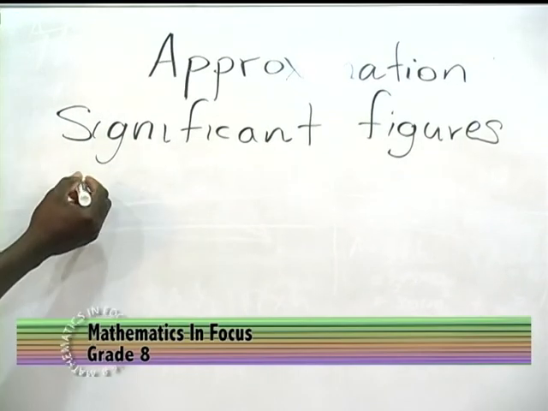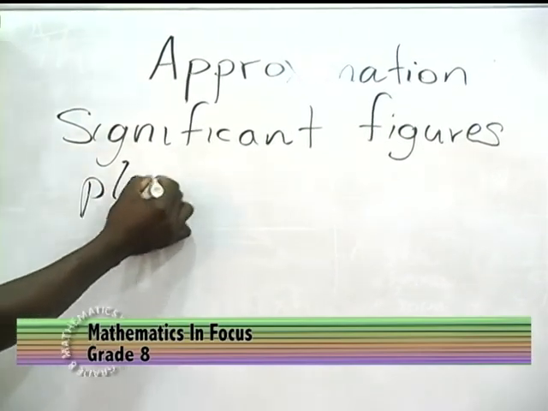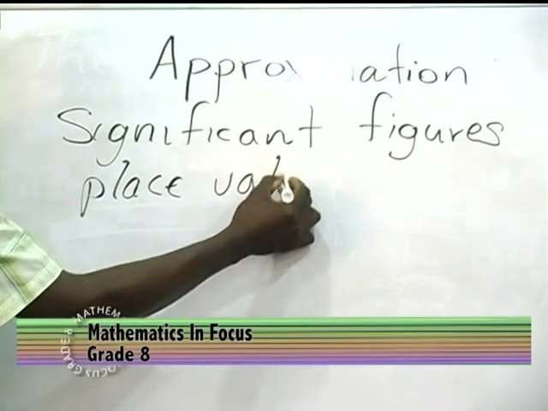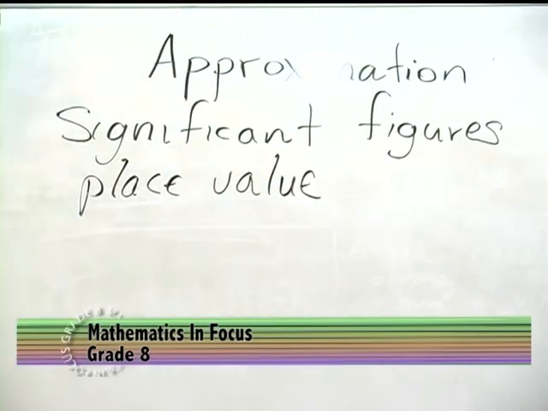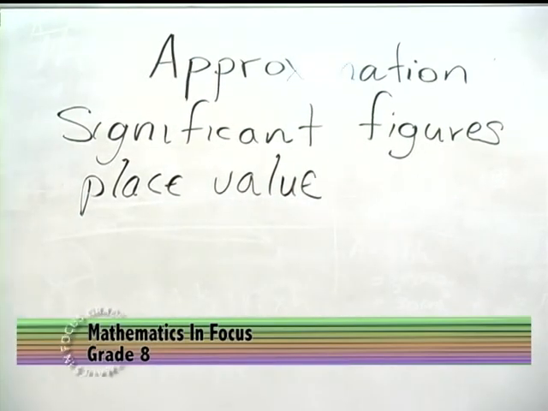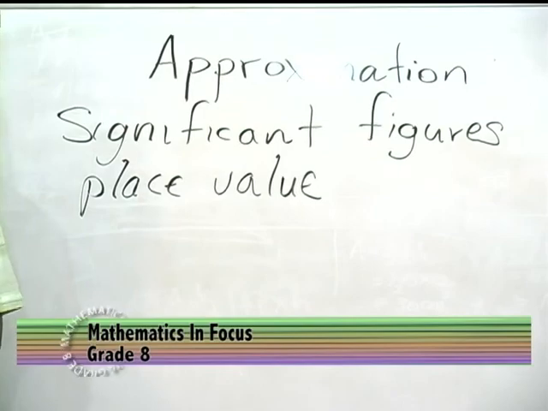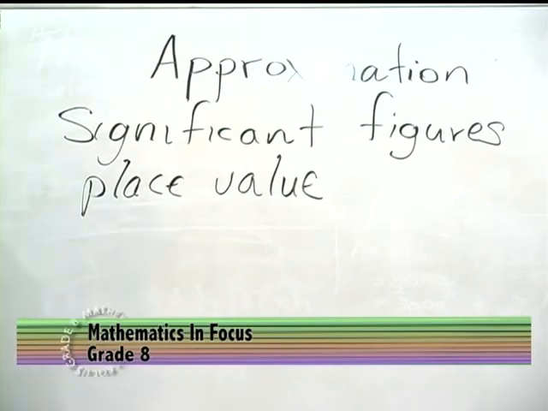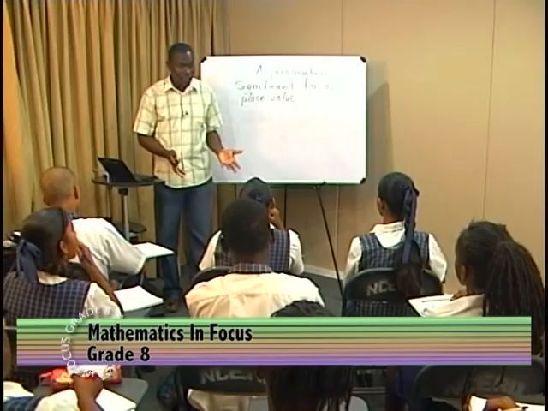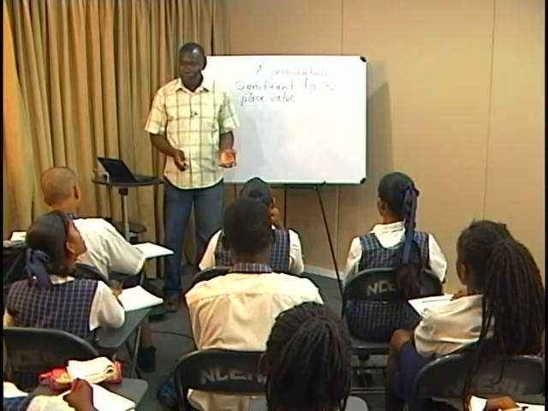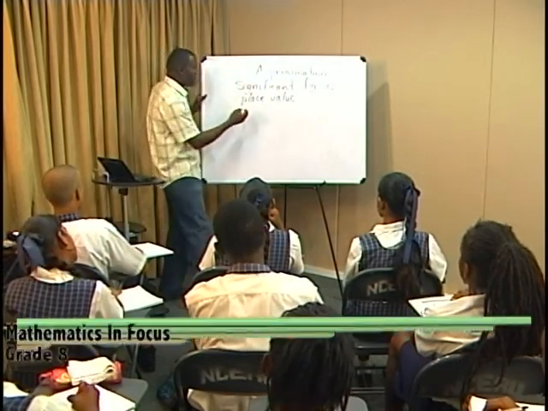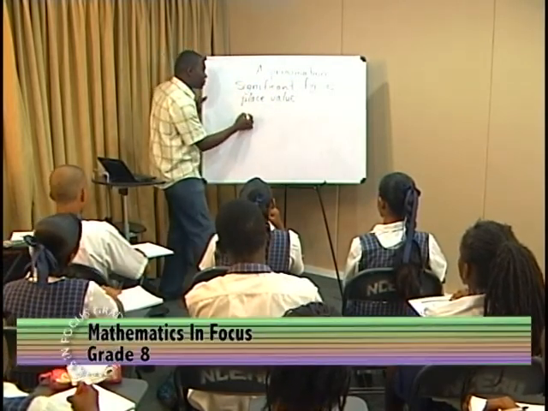We can also approximate in terms of place value, whether it be to the nearest 100 or to the nearest 1,000 or to the nearest tens. Is that clear? Yes, sir. Good. But then there's a third one which we will look at in today's lesson also.